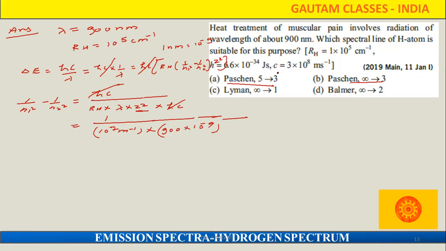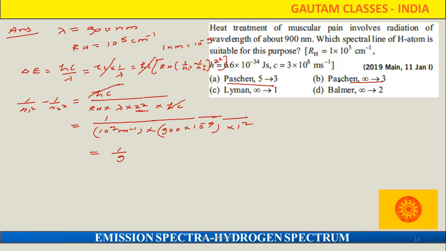So for the hydrogen atom, what about the Z value? Z value will come 1. After solving all this, what answer are we going to get? We'll get 1 by 9. So ultimately by which one are we going to get the 1 by 9?